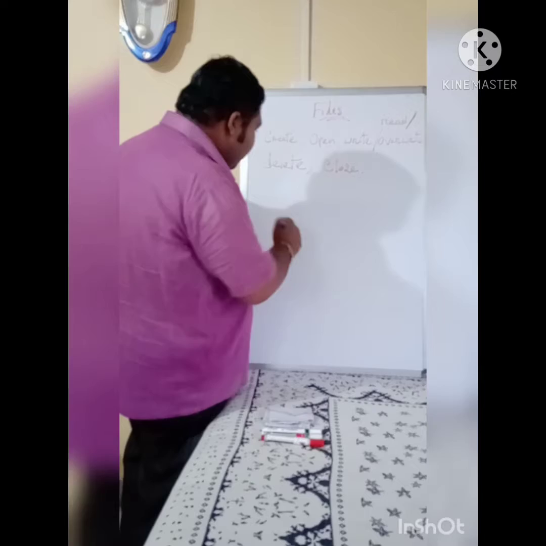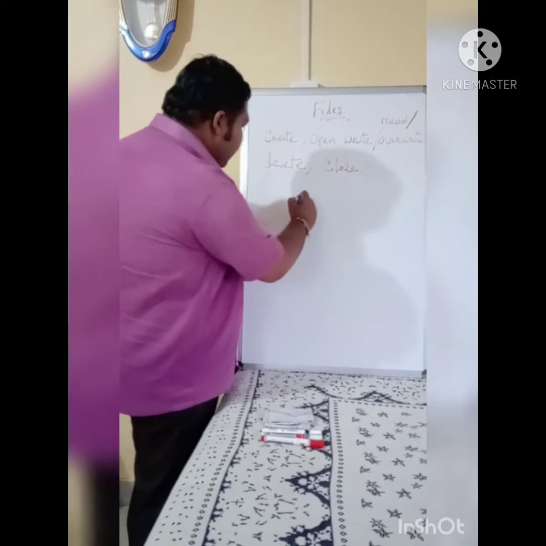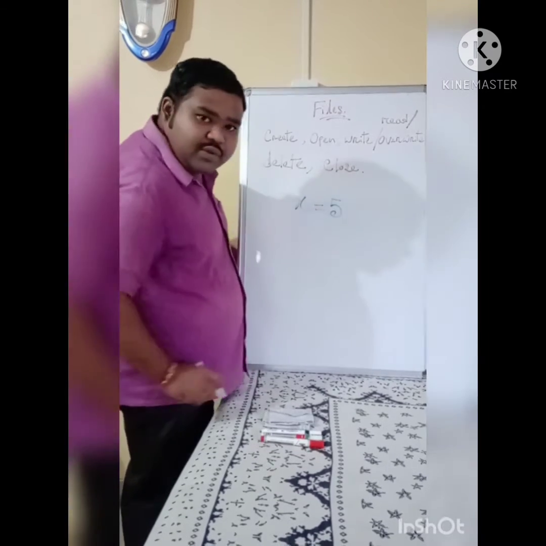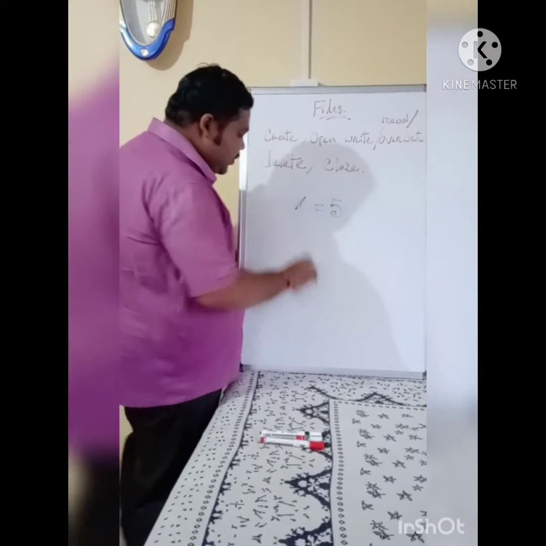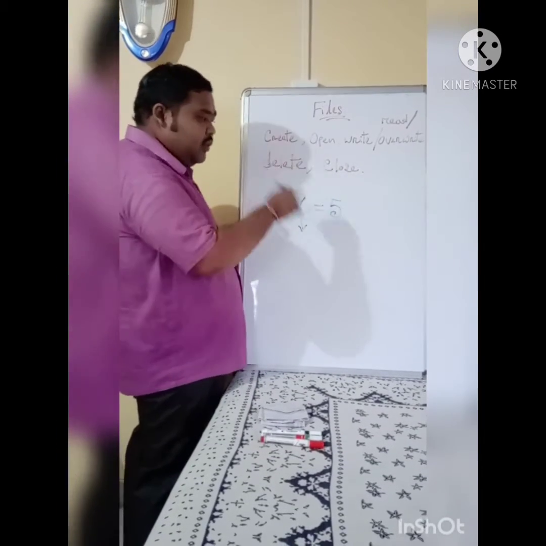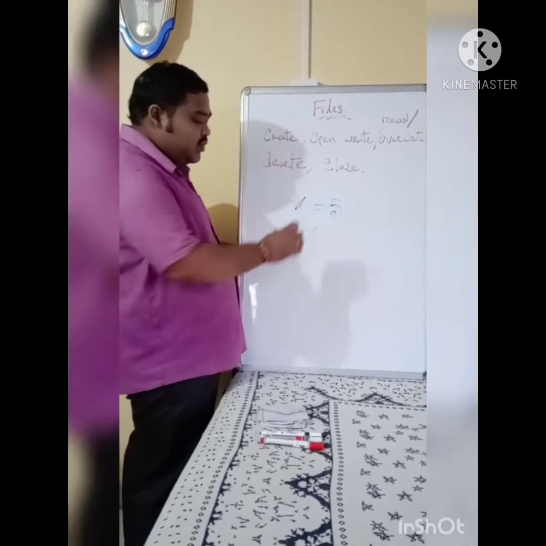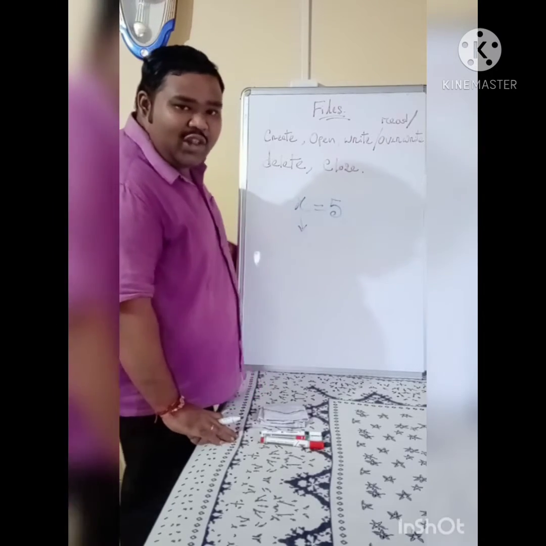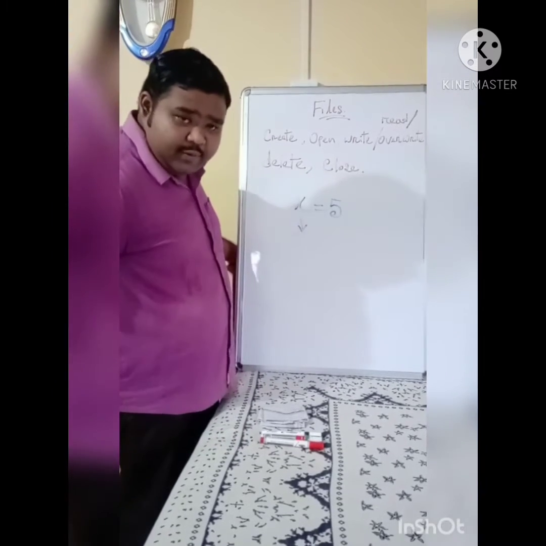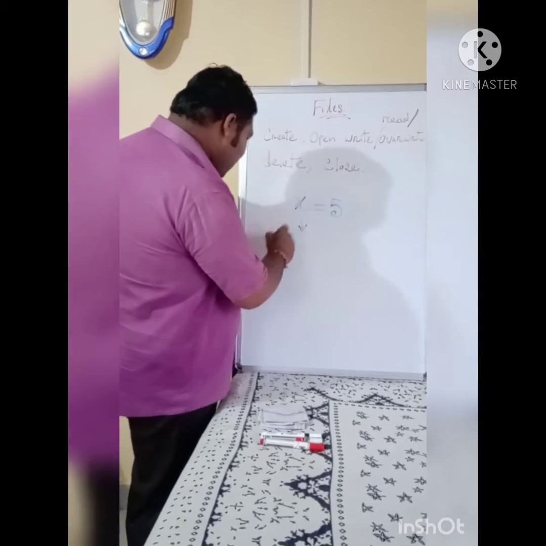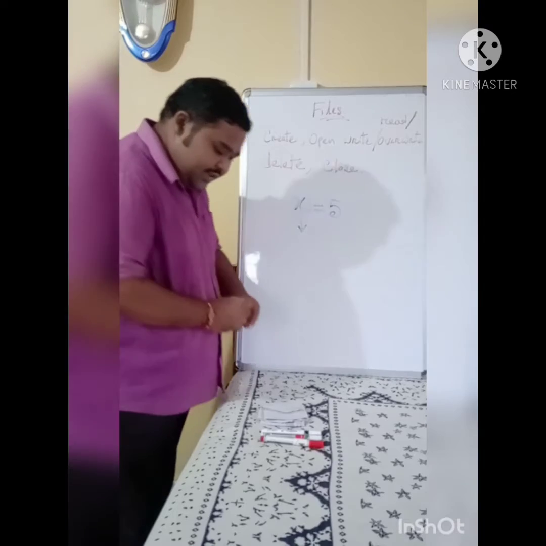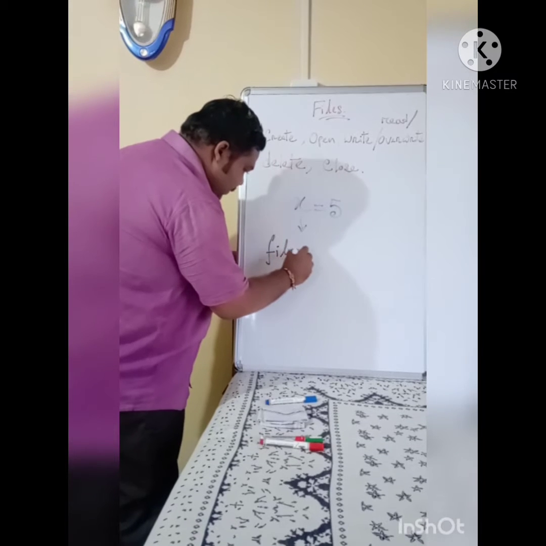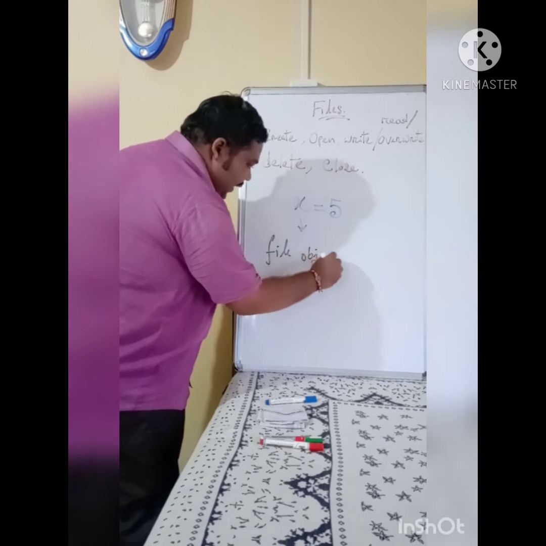In variable creation, x equals 5 was an integer value with no quotes; if it is a character value, then it goes inside quotes. In the previous one, this data structure was called a variable. Now in the case of files we will be calling it a file object. File object equals what?